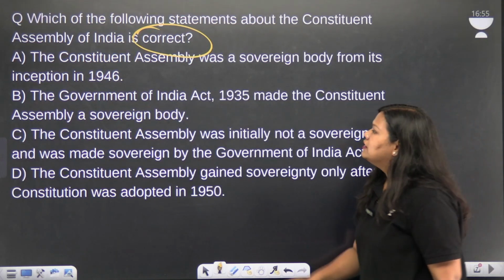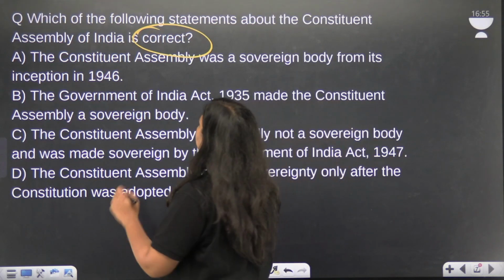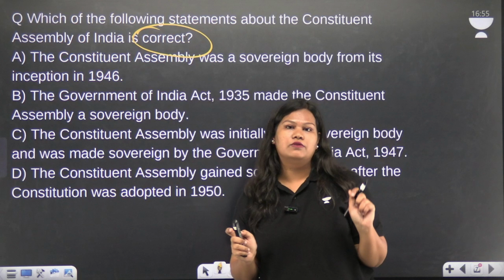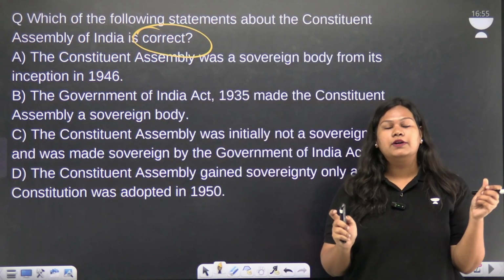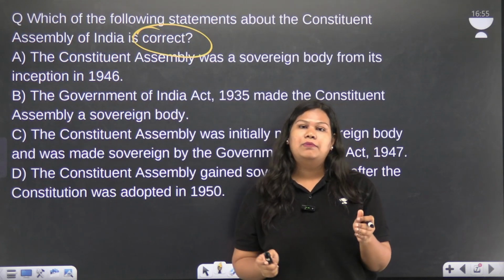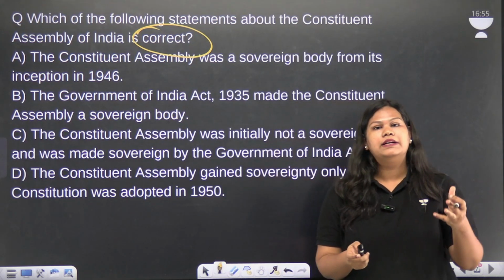Pause your screen now. Now, the answer to this one is, it is asking for the correct statement, and Constituent Assembly was not a sovereign body when it was formed because it was formed under Cabinet Mission Plan. And Cabinet Mission Plan was brought up by British Parliament.